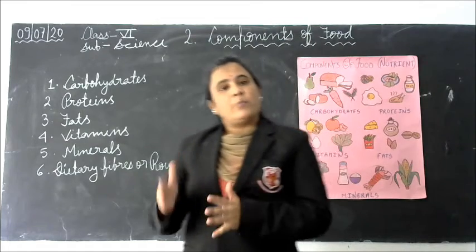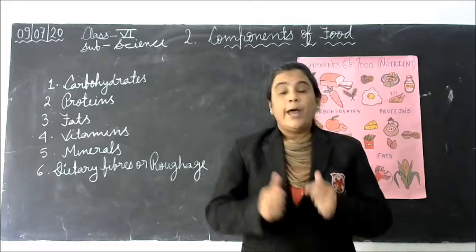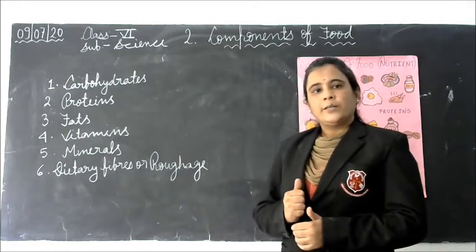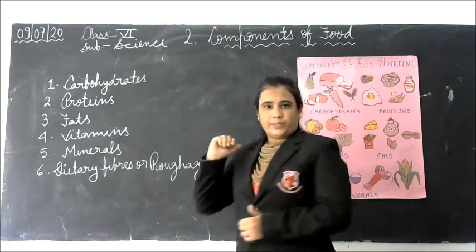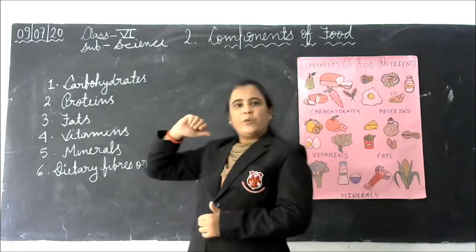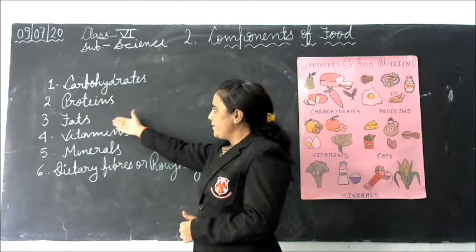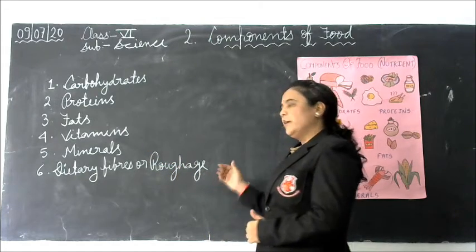These components are required for our body, and together they are known as nutrients. These components are carbohydrate, protein, fats, vitamins, minerals, and dietary fiber or roughage.